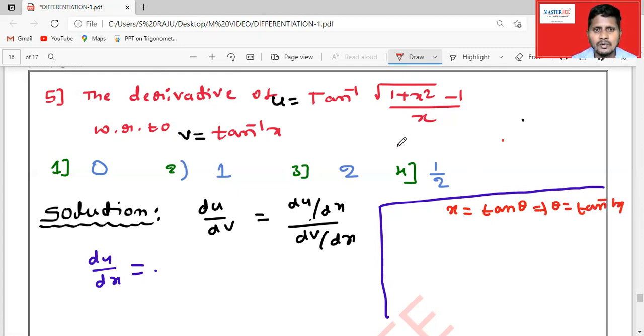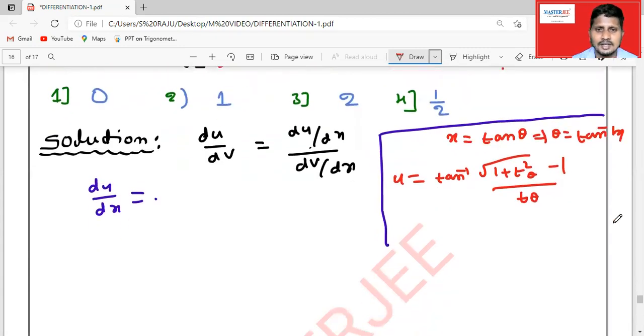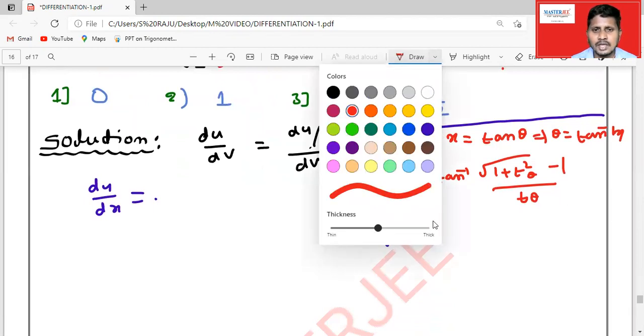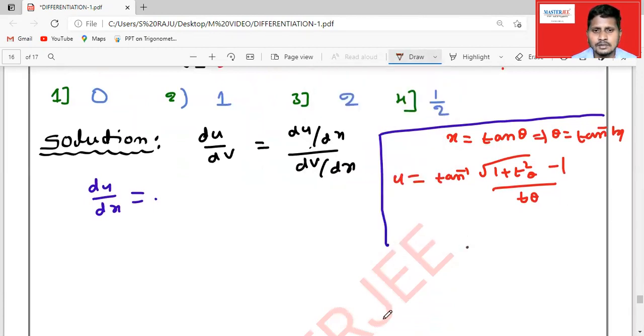Okay, fine. So you have to replace here. u is equal to tan inverse of root over 1 plus tan square theta, minus 1, by tan theta. Now you can simplify again.